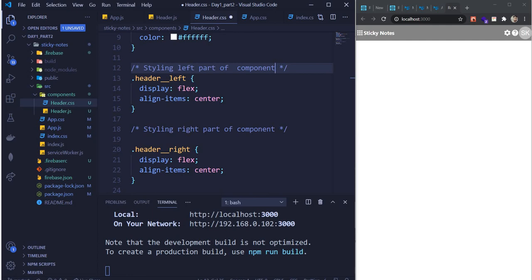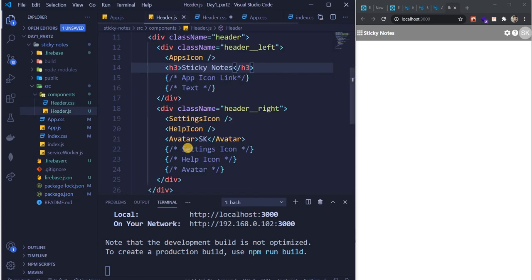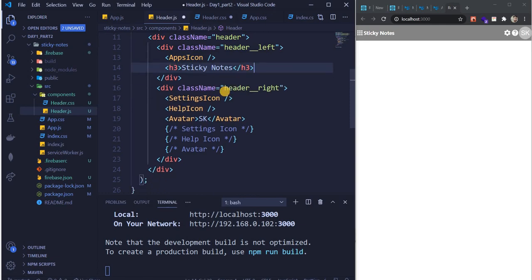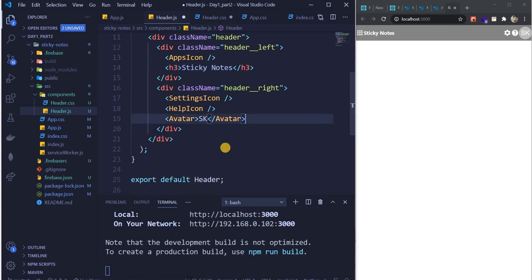Now see, these two are completely stuck to each other, right? So we want to make them a little bit farther from each other. What I'll do is go here in this h3 tag. Since we have created all this, remove this comment, and remove this comment as well.